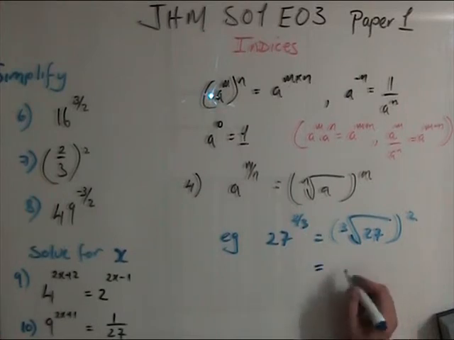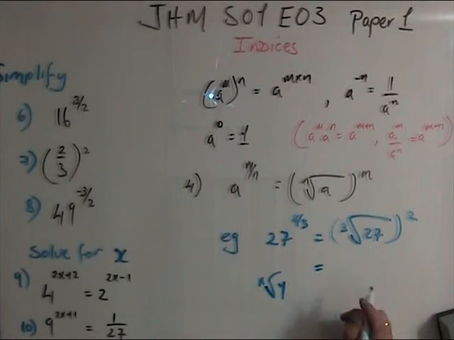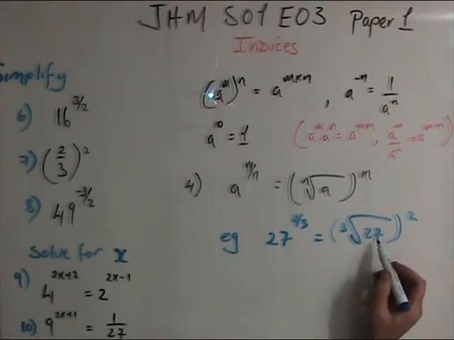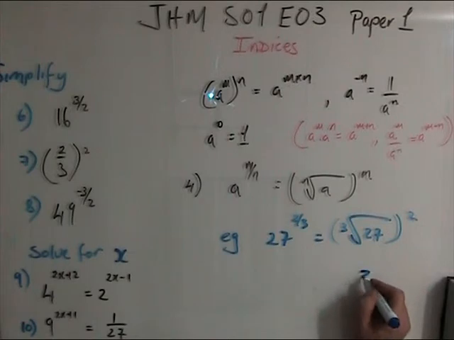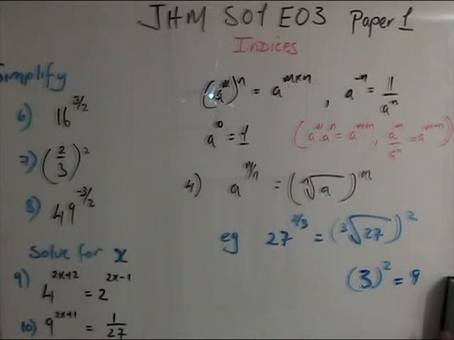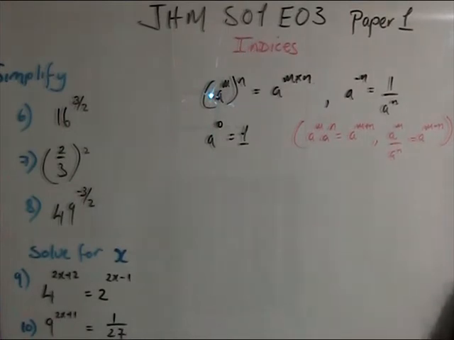If you use your calculator, there's the x to the y function, you better get used to it because you will be asked these, especially in the written ones. The cube root of 27: what by what by what will give me 27? The answer is 3. And 3 squared is 9, 3 threes are 9. So that's indices in a nutshell, but we will be doing plenty of examples of them.